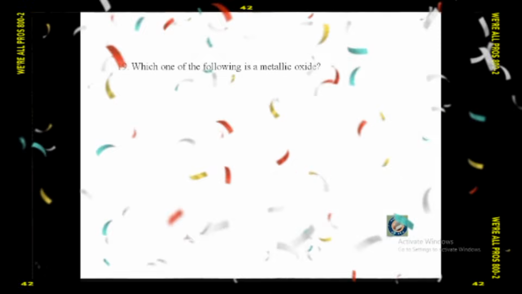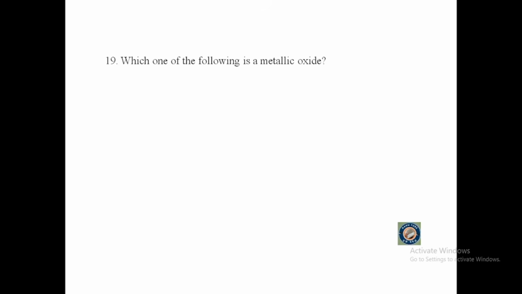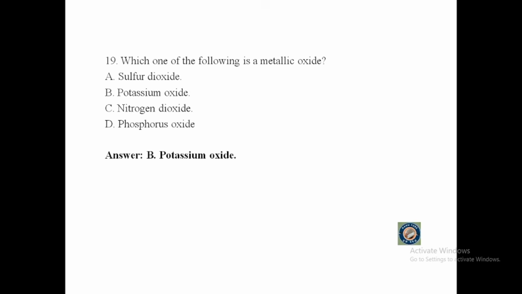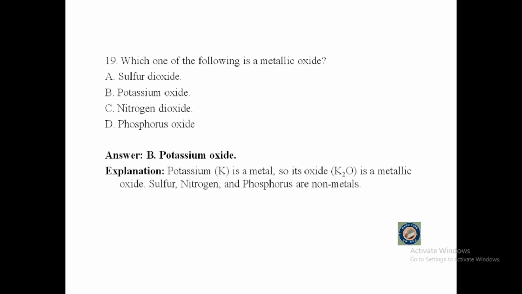Question number 19. Which one of the following is a metallic oxide? A. Sulfur dioxide, B. Potassium oxide, C. Nitrogen dioxide, or D. Phosphorus oxide. The answer is potassium oxide. Potassium is a metal, so its oxide K2O is a metallic oxide. Sulfur, nitrogen, and phosphorus are non-metals.